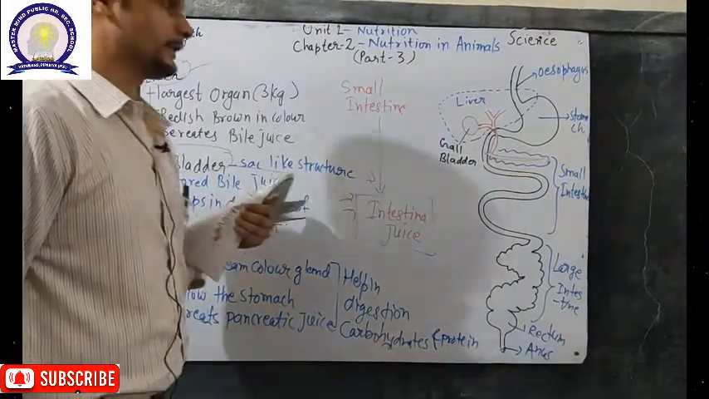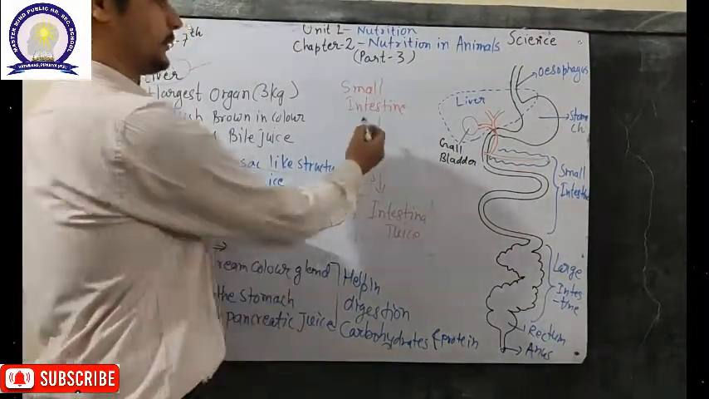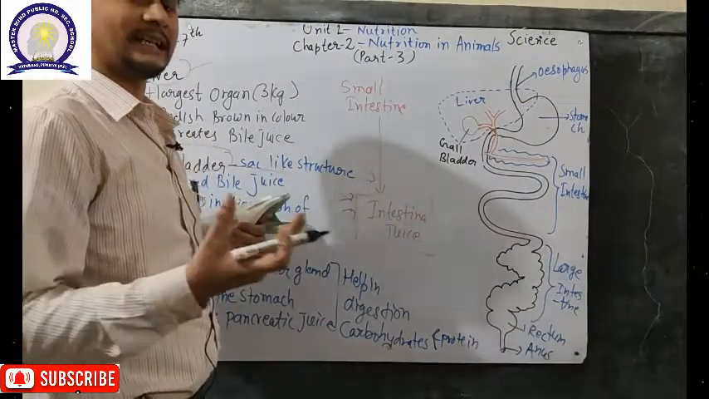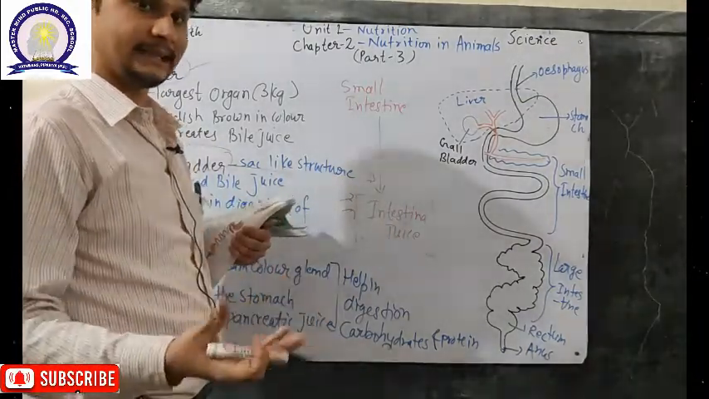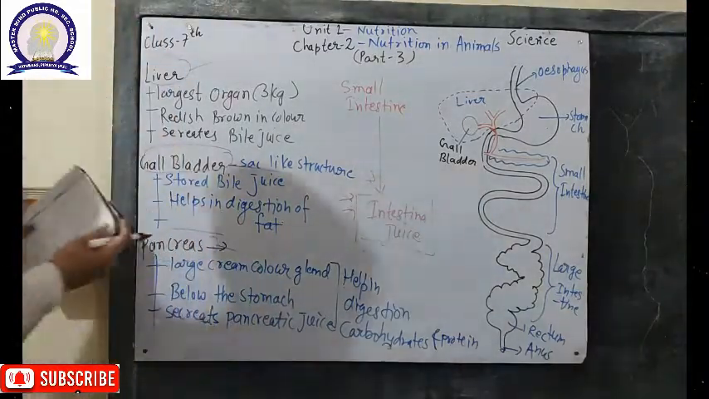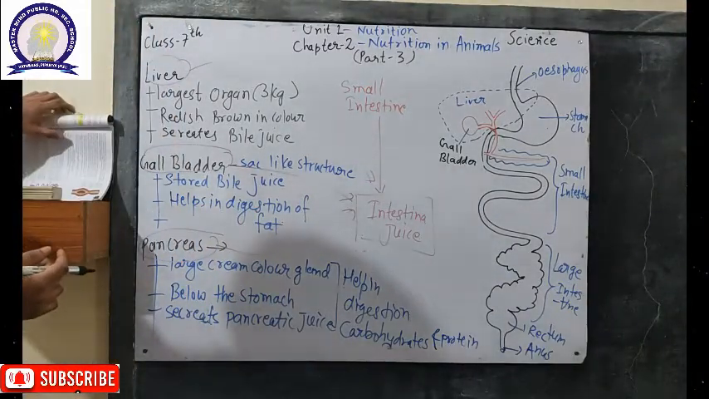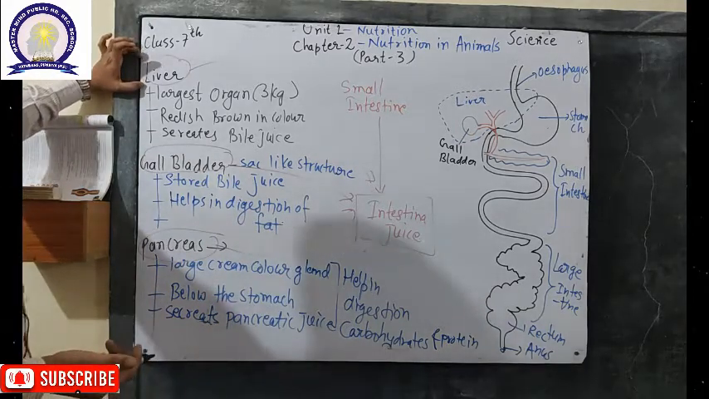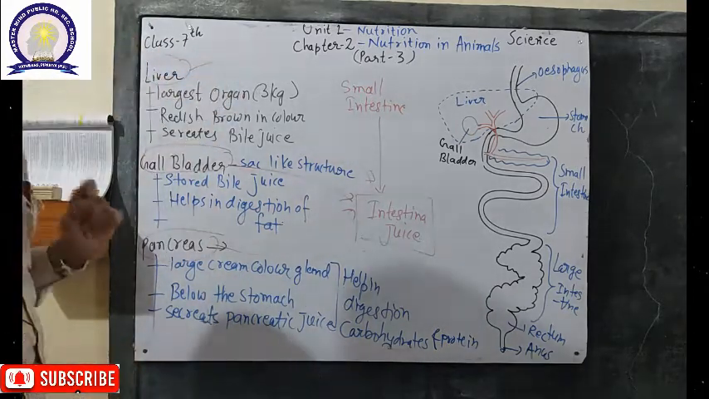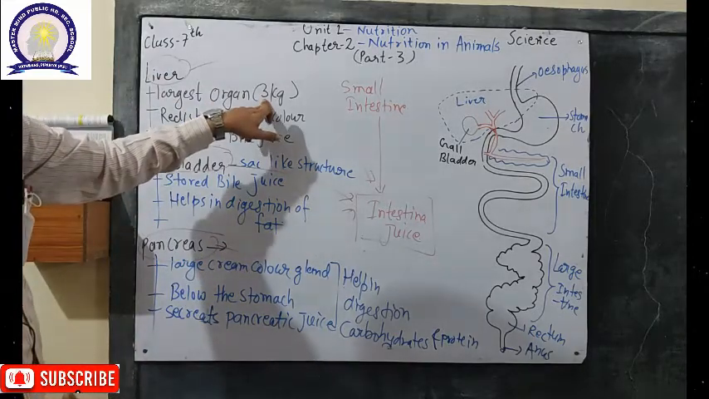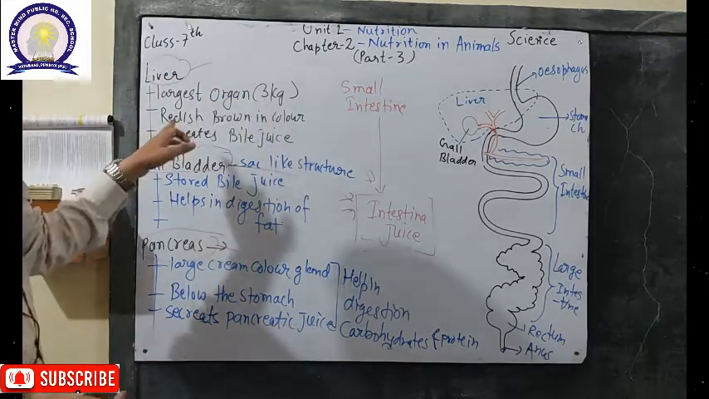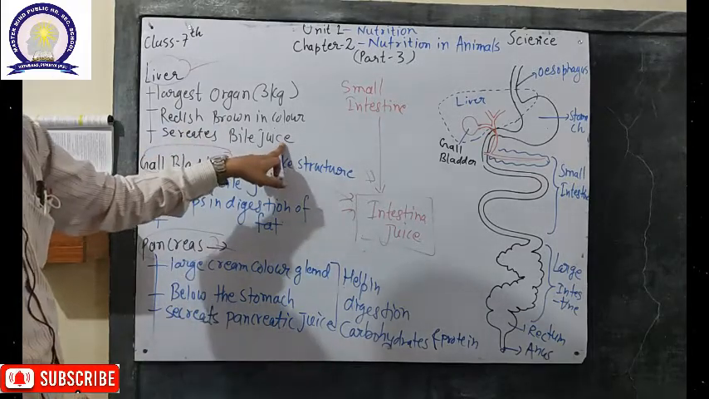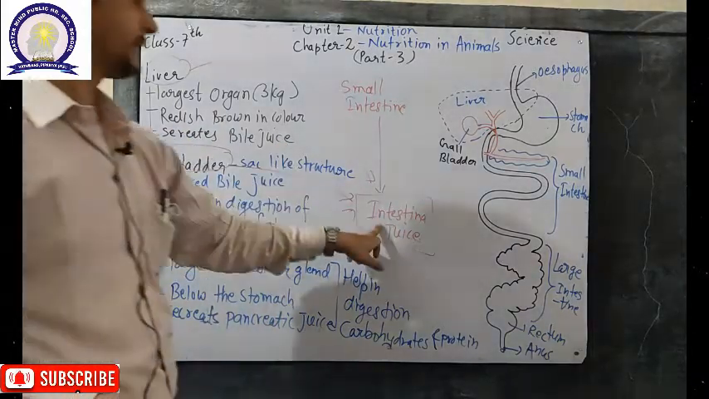Now food present in the small intestine mixes with the intestinal juice. Now what is present in the intestinal juice comes from three various organs. First important organ is called the liver. The largest organ of the body is called the liver. It weighs around 3 kg in an adult, is reddish brown in color, and it secretes the bile juice. So bile juice is one of the components of the intestinal juice.